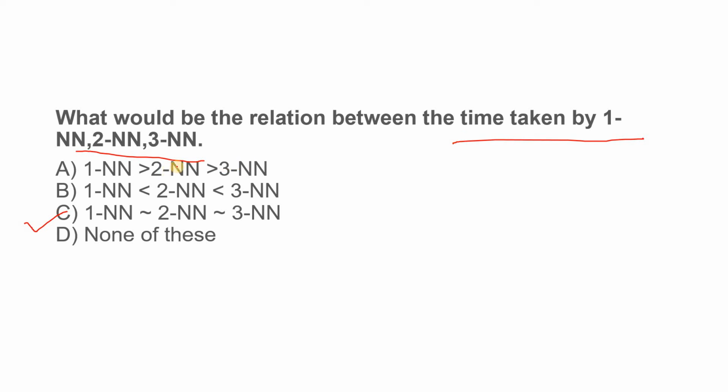So here, the time taken for 1NN, 2NN and 3NN, we have to understand like this: what is the time taken for creating the model, and creating the model takes the same time. So the correct answer is option C. For training time I am talking.